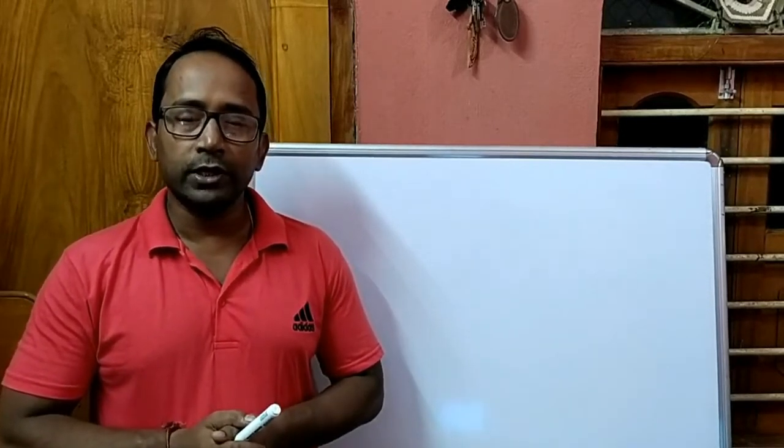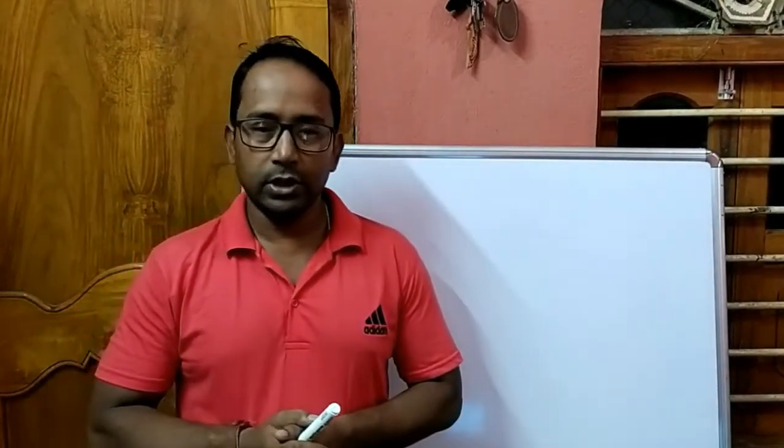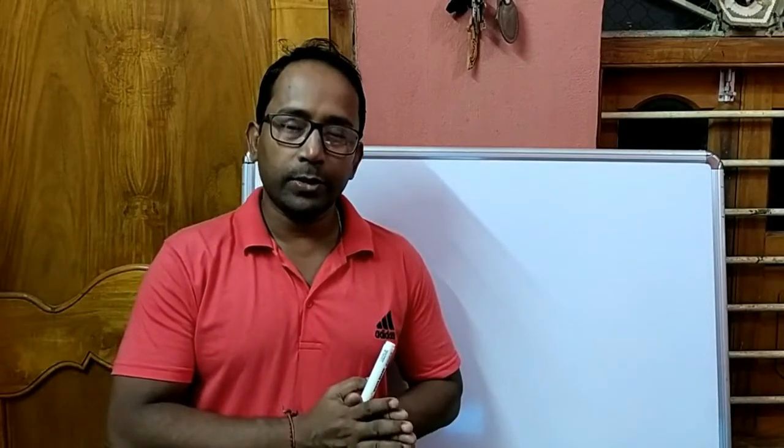In today's class, we will revise control statements, which we have already learned in our ICSE syllabus. Now, what is a control statement? It controls the flow of execution in a program. Three types of control statements are there. One is selection control statement, next one is iteration statement or looping statement, and last one is jump statement.